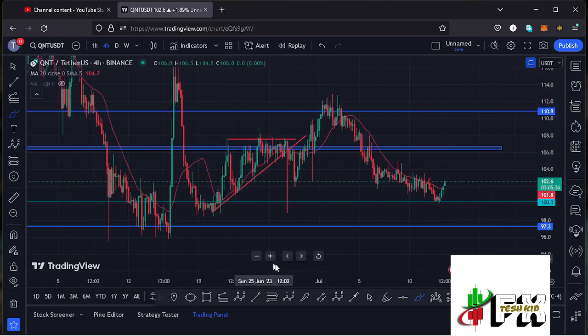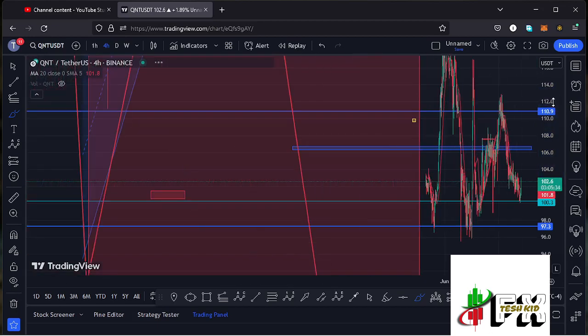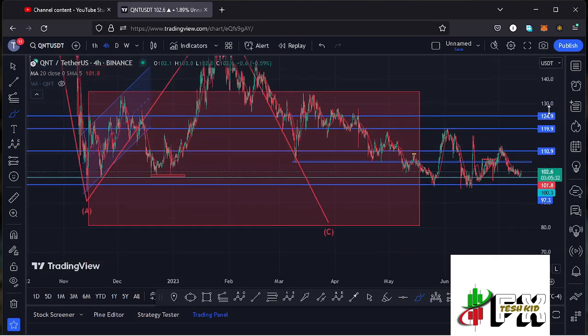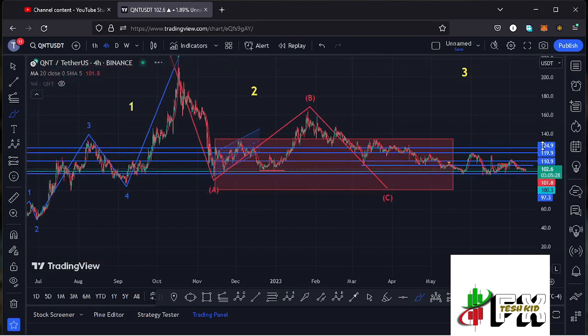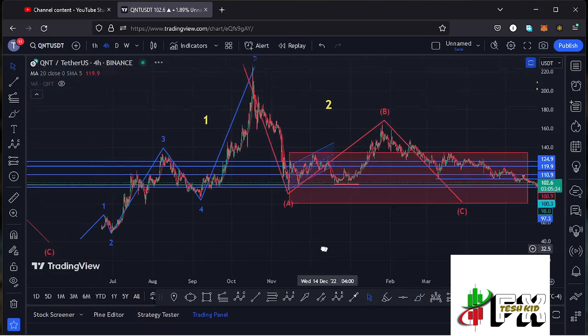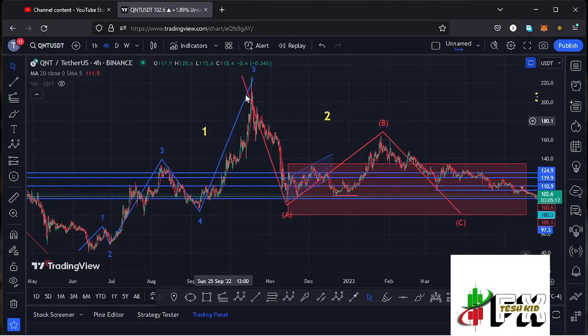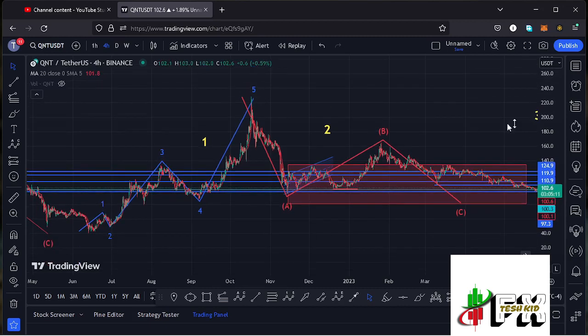Quant has also continued to obey the Elliot wave structures. Zooming out on the charts to give you my Elliot wave analysis, you can see that after seeing the bear market low at around the $40.1 mark, we saw a complete 5-wave structure to the upside, having the wave 5 giving us a high at around the $229 mark, completing the formation of this larger Elliot wave count 1.